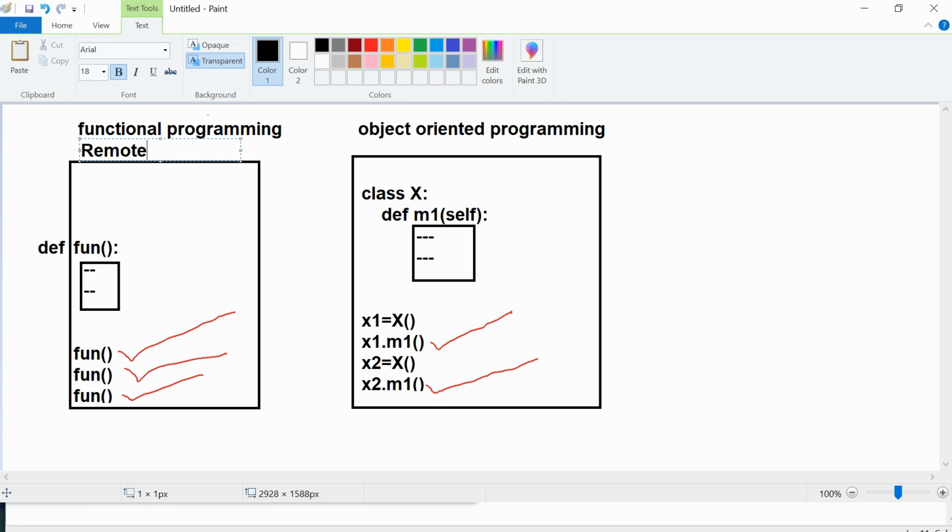Haven't you seen a remote? A remote is a kind of gadget, a hardware device. Everybody can come to our home and operate a remote. It will work. Am I right or wrong?